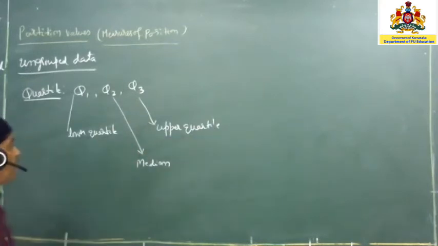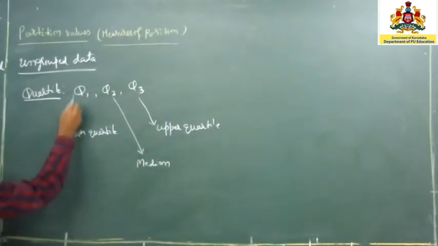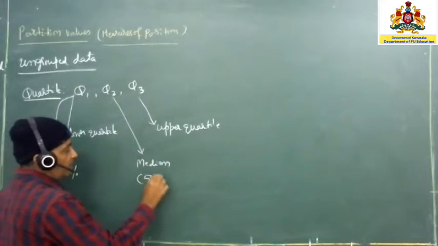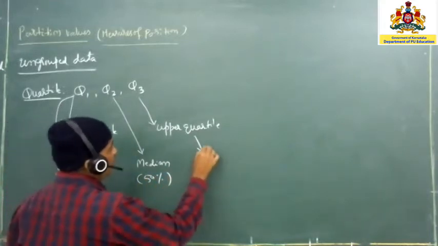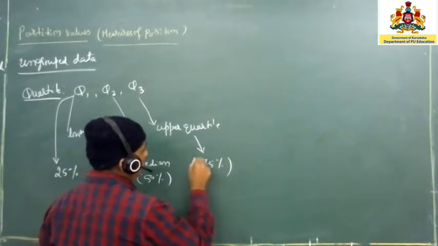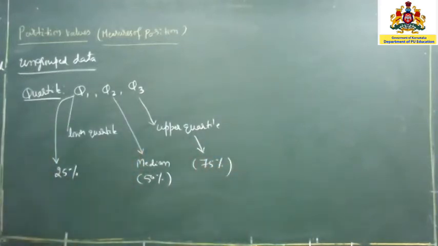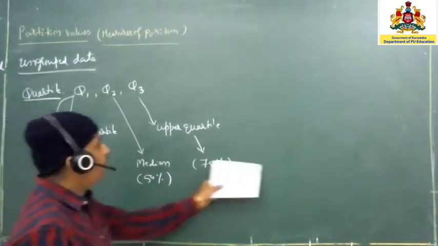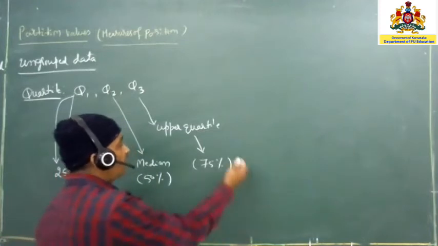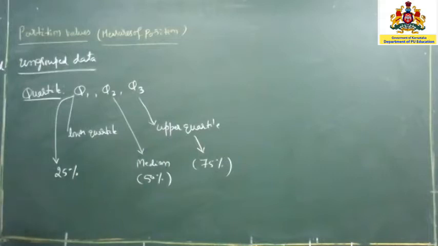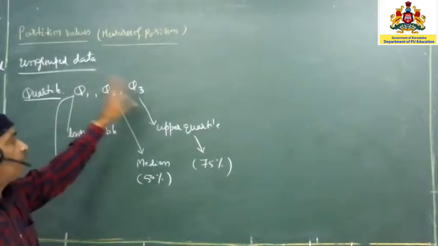Is that clear now? Q1 covers 25% of the data, the median covers 50% of the data, and the upper quartile, Q3, covers 75% of the data. So 75% of the data will be available, and if you make a Q4, 100 minus 75 is nothing but 25 only. That's the reason we are not going to calculate it. So Q1, Q2, Q3 only.